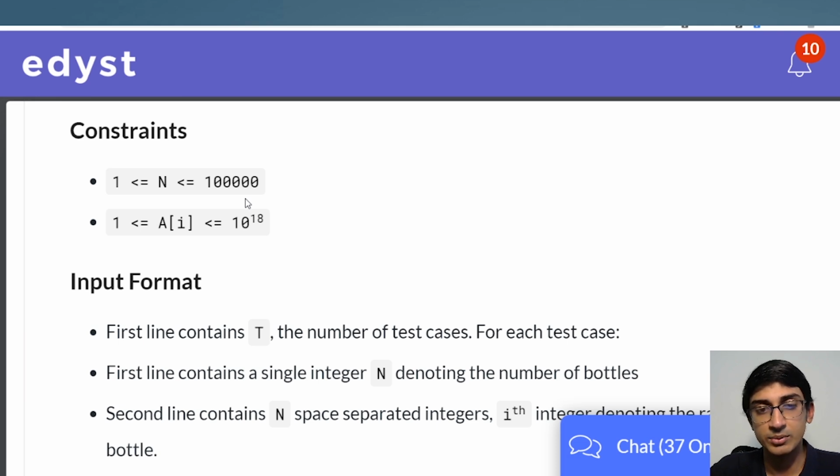So what I mean to say is, right now we saw the constraint, that it's 10 raised to 5. I can automatically assume that if I were doing any n square based approach, that is if I was putting two for loops inside each other, that probably would not work, right? So simulating the entire array is most probably not the case, which means now I have to start thinking maybe there's a better approach to this.